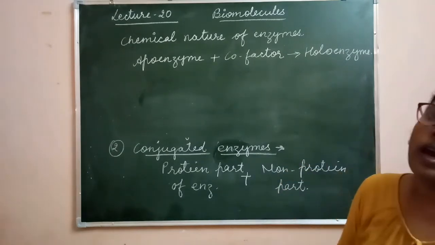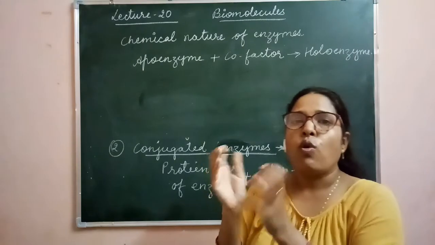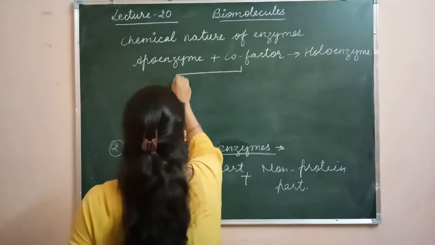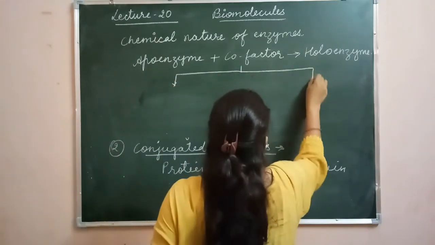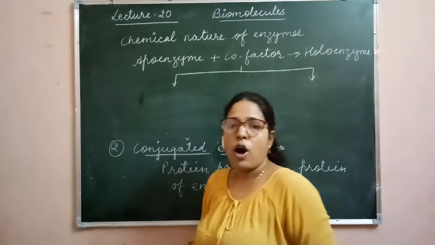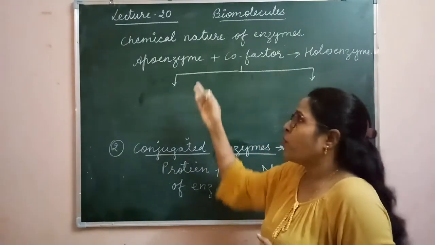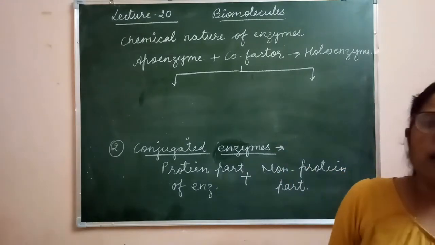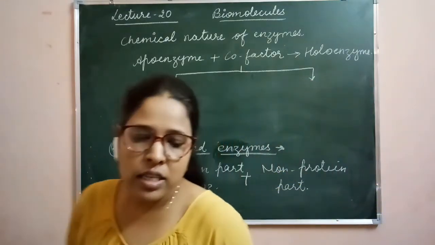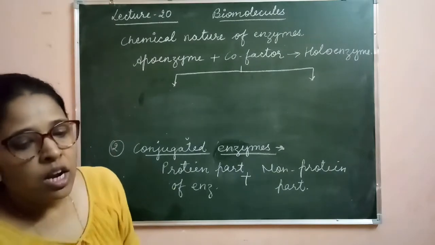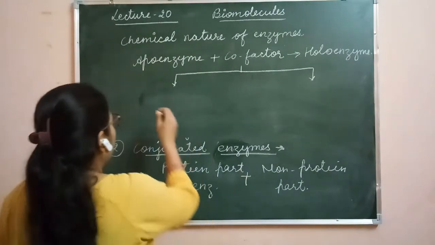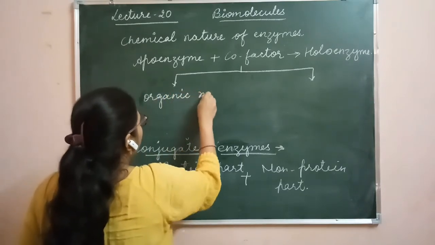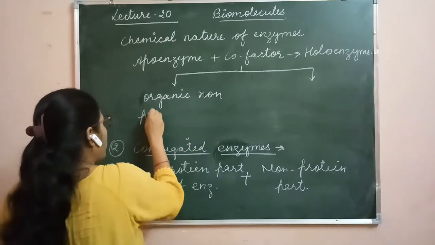Here the cofactor is also of two types. This cofactor, which is a non-proteinaceous part found attached with the apoenzyme, the proteinaceous part of the enzyme, is divided into two categories. The first one is the organic non-protein part.